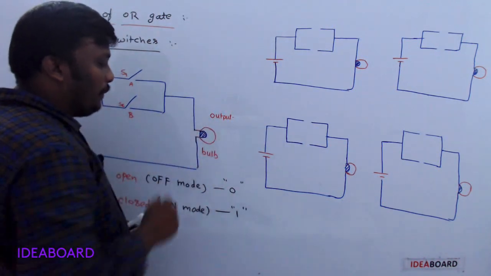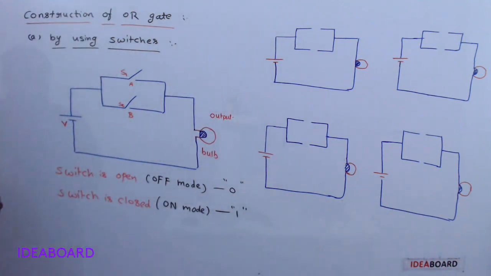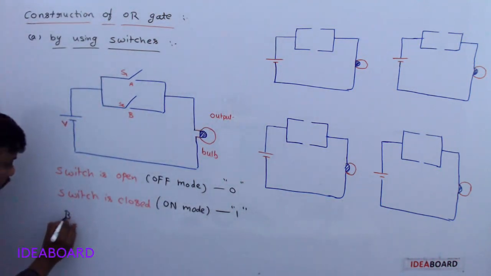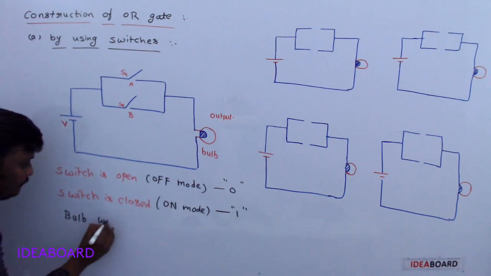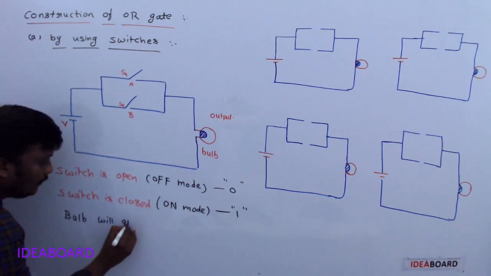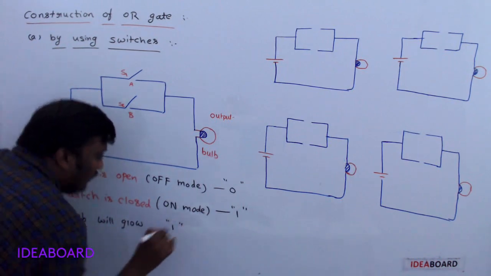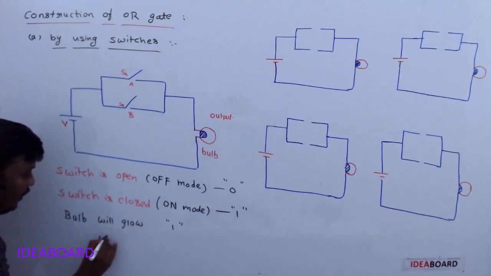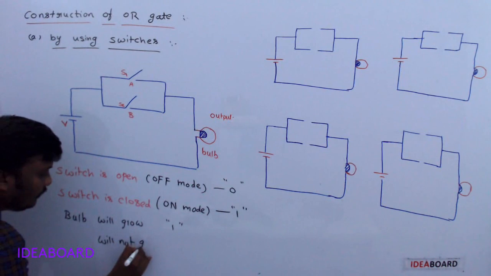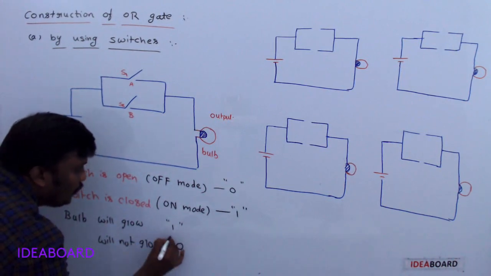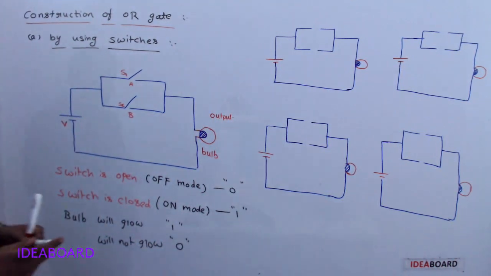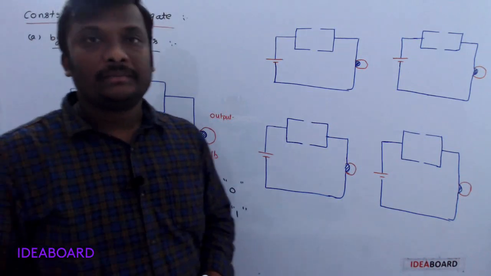What about the bulb? If the bulb glows, it shows 1. If the bulb does not glow, it shows 0. Understand?